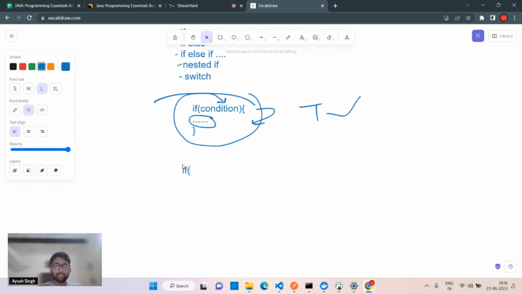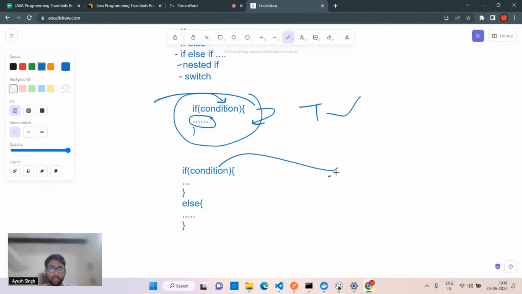See, for the if else, it is again quite easy. It will take the condition, okay, and the block of code inside it, which we want to run. Otherwise, if that condition is not true, we'll have a kind of backup plan, right? The backup code which should run. Okay. So if this condition is not met, if it's not true, I'll show you the trial in the code exactly. So if it's not true, it is going to run this else block, no matter what. Okay. Nothing is going to be checked. Simply this condition is false, you'll run to this else block. I'll show you the trial with the code, don't worry.